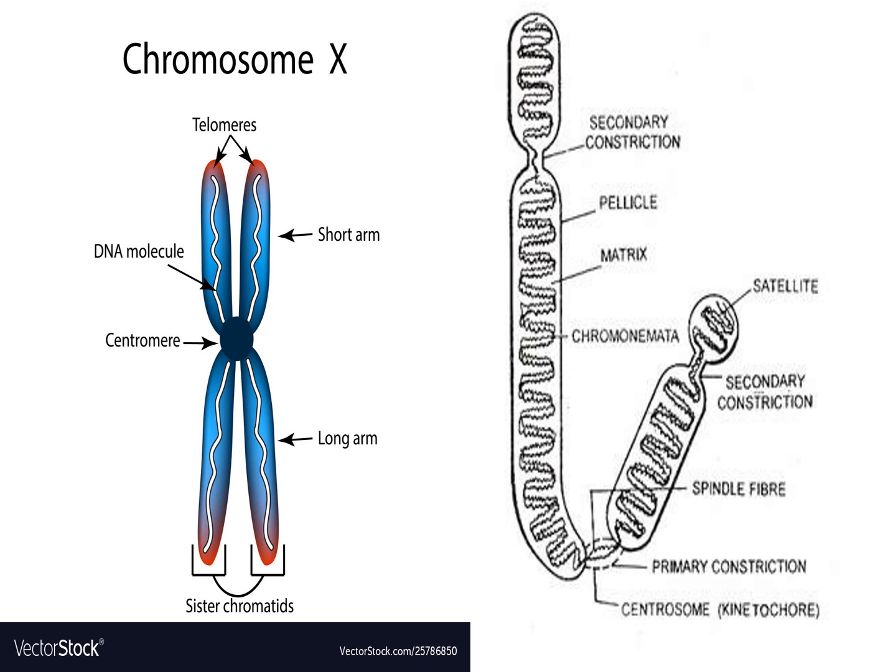Chromonema has a number of bead-like structures along its length. You can see small beads, which are called chromomeres. Have you understood? It is a chromosome.